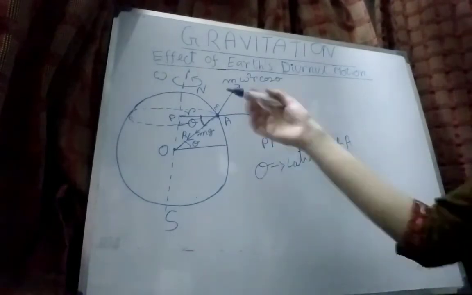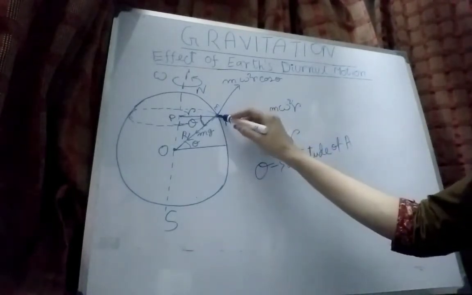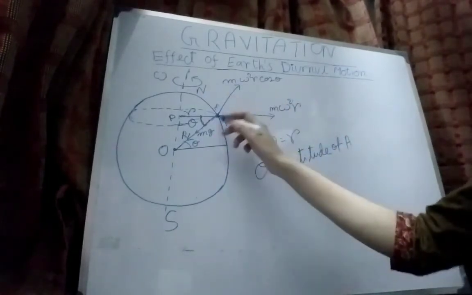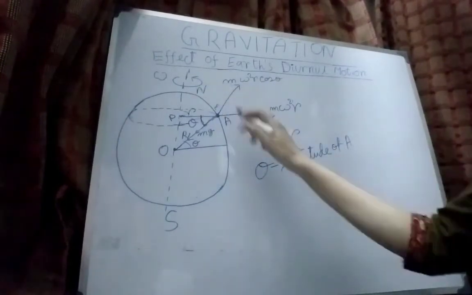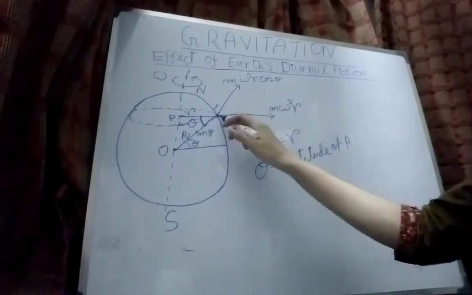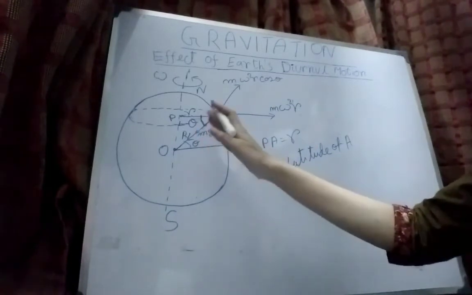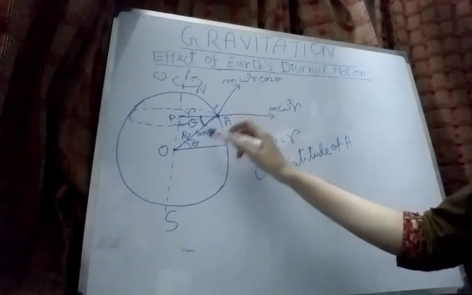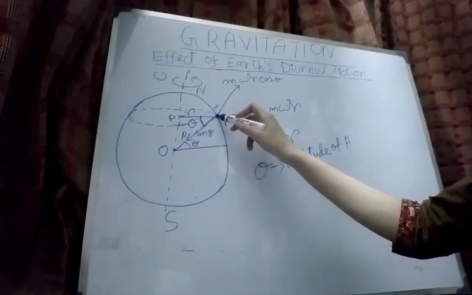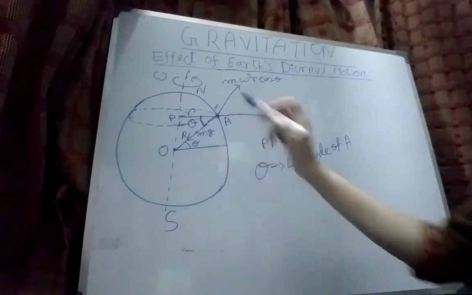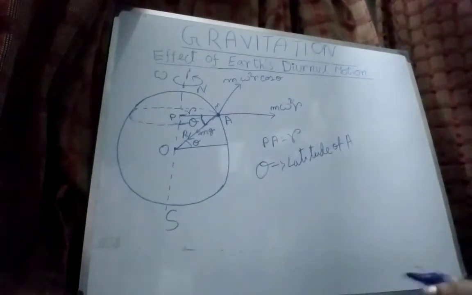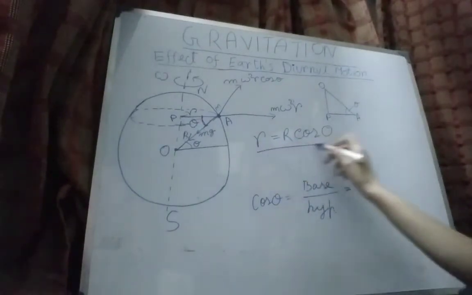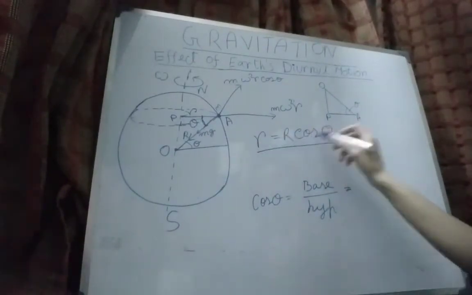Now, as I said before, the centrifugal force due to this rotational motion of this object along with the Earth is m omega square r, and it will be directed outward from the center. The weight or the gravitational pull on this object will be towards the center, which is mg. Now, here small r equals R cos theta.